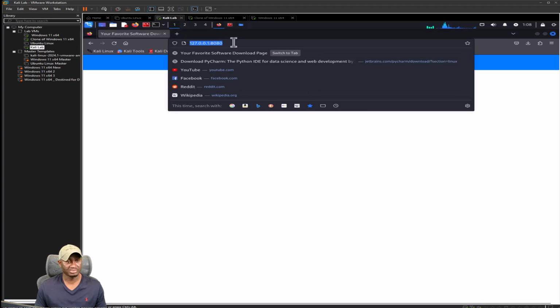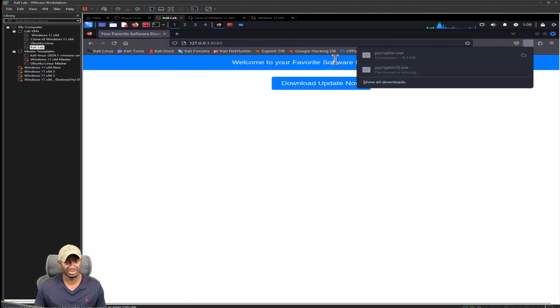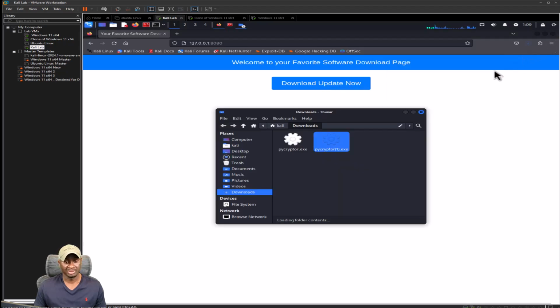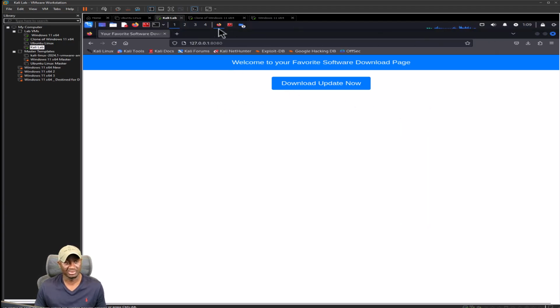So I'm gonna navigate back to this so you can see that the download function worked. Notice here, it downloaded right away. I didn't even have to click the button. Now if I click the button, it will do the same thing. So go back here, and I'm just gonna delete all of these. All right, perfect, good. So our web server is working. So now we need to craft our fancy email to the user.